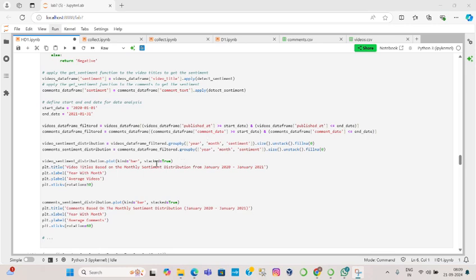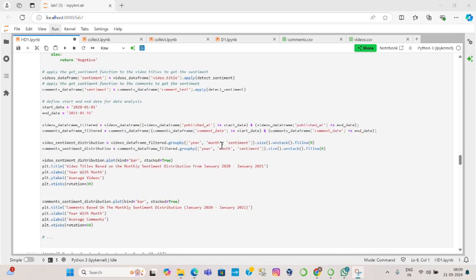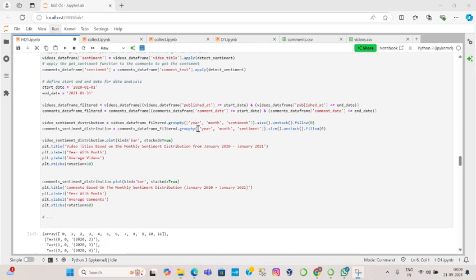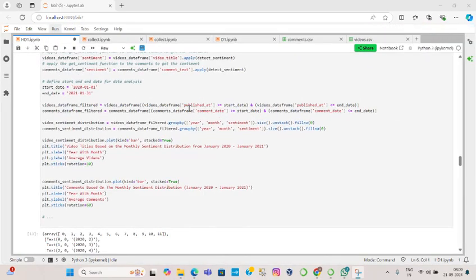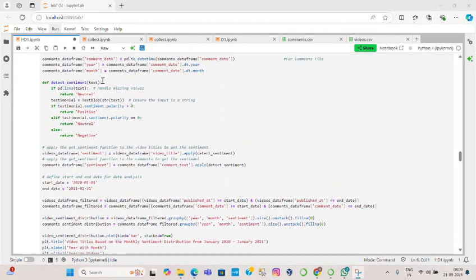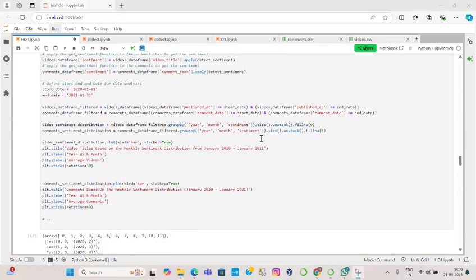So by making the plot, we can easily analyze the data through the visualization. For the group by function, we work on the basis of year, month, and sentiment. And we use the size function, unstack function, and fill function.